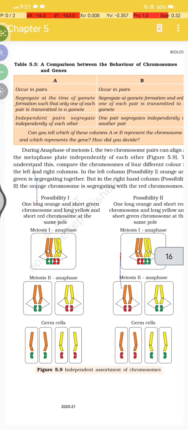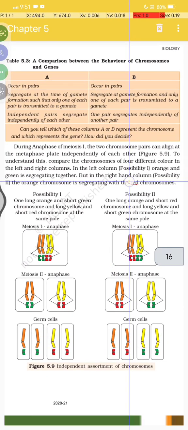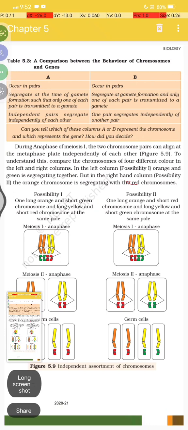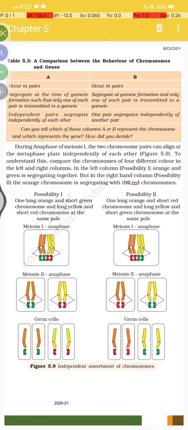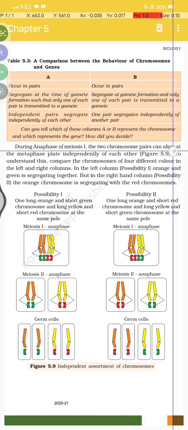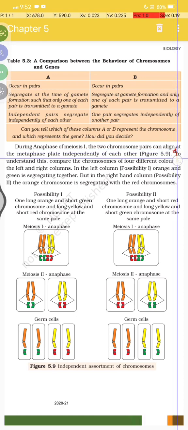Now see, Figure 5.3 is given, which will also be useful, so note it down. Segregation of a gamete: during anaphase of meiosis first, the chromosome pairs can be aligned at the metaphase plate independently of each other. Understand this and compare the chromosomes of four different colors in the left and the right column.